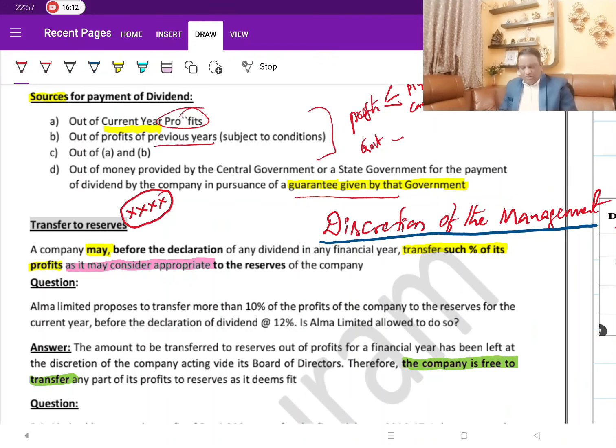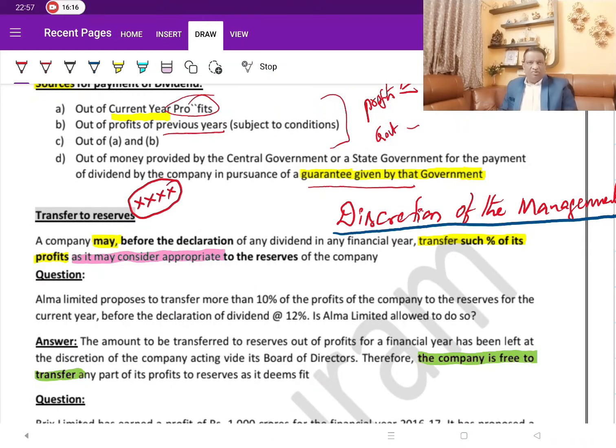Now the solution is simple for this. Do you need to learn the table by heart? No, there is no need for you to learn the table by heart. Can the company transfer any amount to the reserves? It's its discretion. If it wants to transfer, it will transfer. If it is not interested in transferring, it is up to the management.